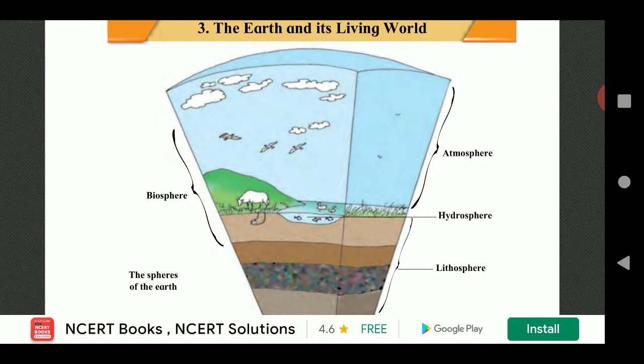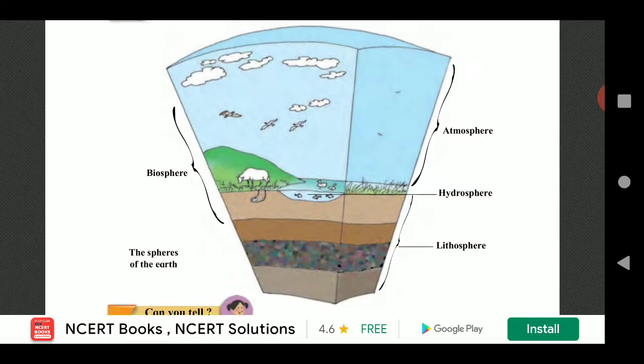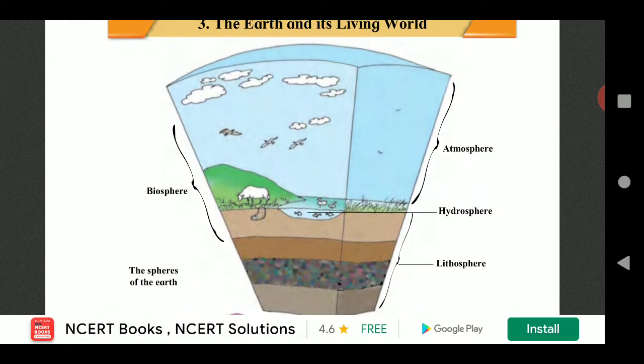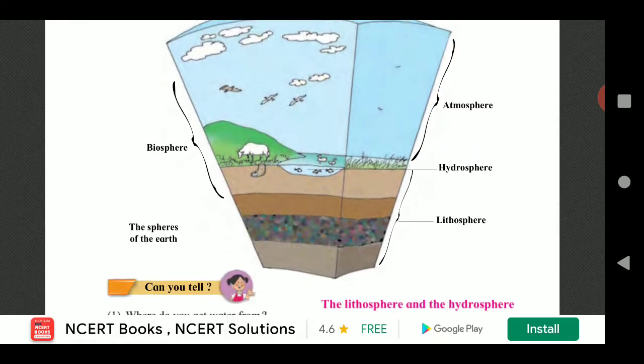Atmosphere means what? Air. Hydrosphere means what? Water. And lithosphere means what? Land. There are 3 main spheres on the earth, and these 3 spheres constitute the biosphere.